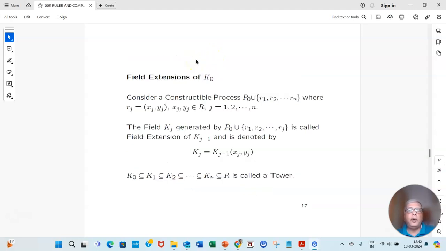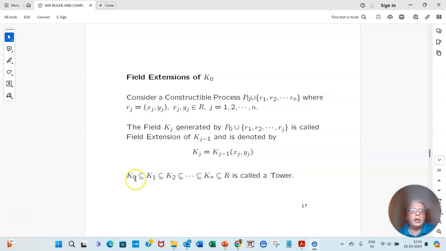Now we need to go to field extension. Suppose we have the field K(j-1) over P0 union R1, R2, ..., Rj, then Kj is the field extension of K(j-1) using the point (xj, yj). So the set of points in the fields are increasing.